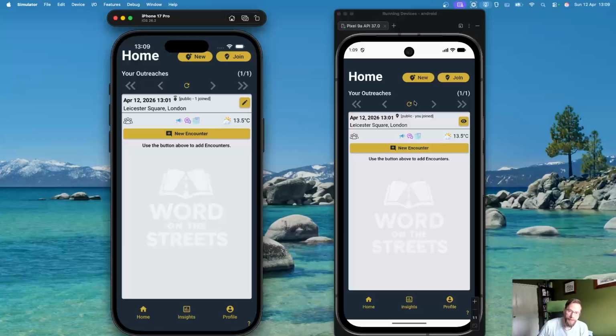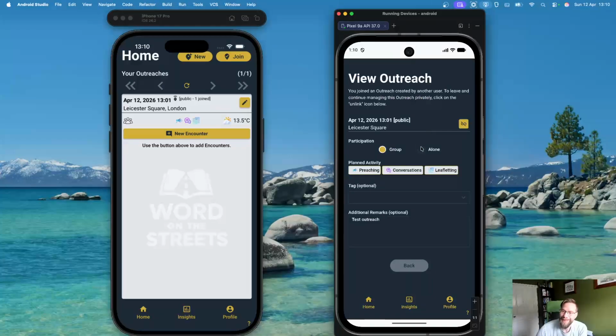So let's assume now that both the organizer and the new arrival want to record encounters. Let's demonstrate how that would be done. And just before we do that, one slight difference is that the organizer, as I said, has the edit capability of the outreach, whereas the person who's just joined has the view icon, the eye icon, so they can see the outreach information in detail. They cannot change anything about this outreach.